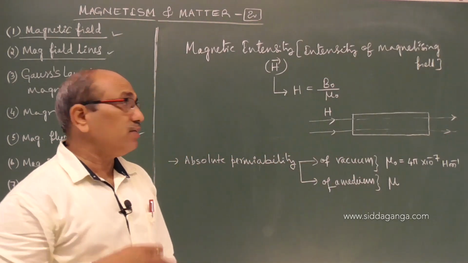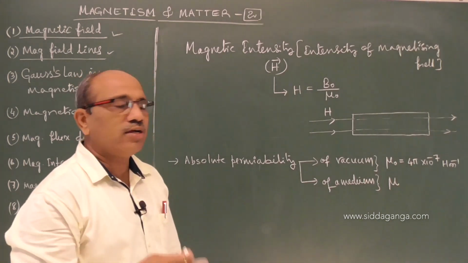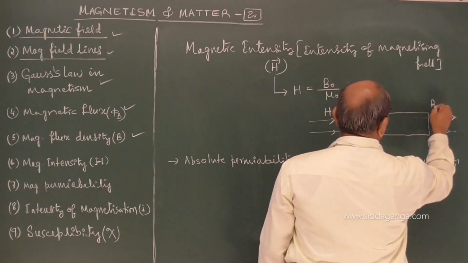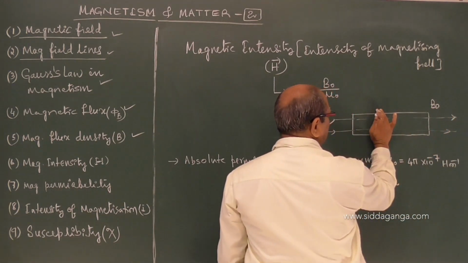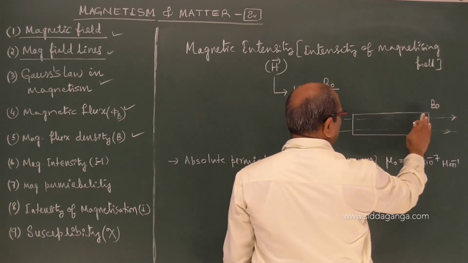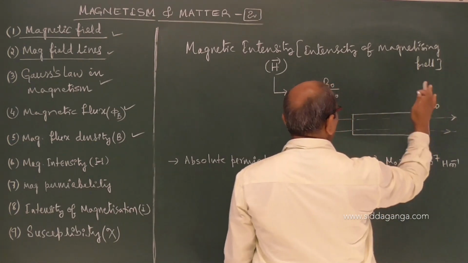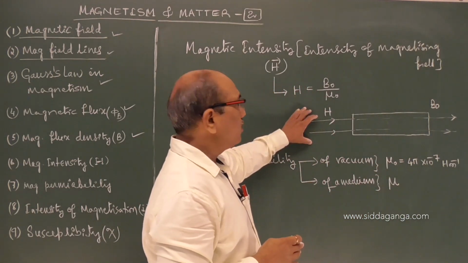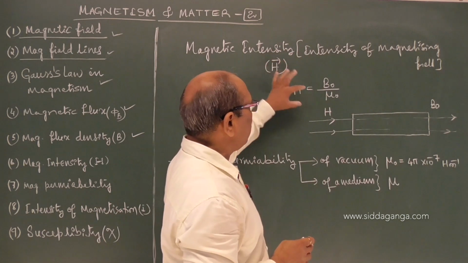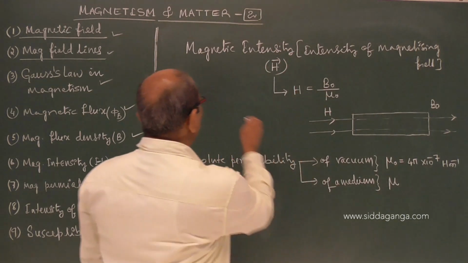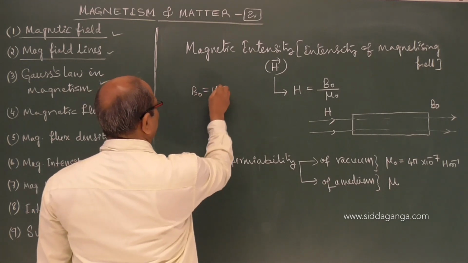B naught is the flux density, what we observe in air or vacuum. B naught is the magnetic field in the absence of the substance, in air or vacuum or free space. The field we see is B naught. Given the conducting ability of the medium, B naught by mu naught is H, or I can write B naught is equal to H into mu naught.